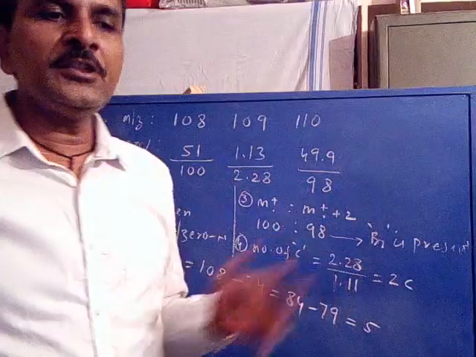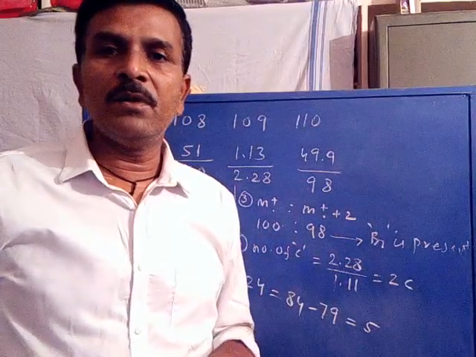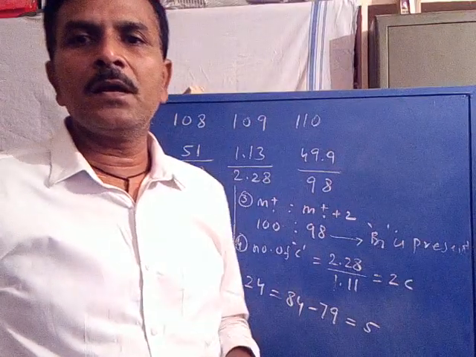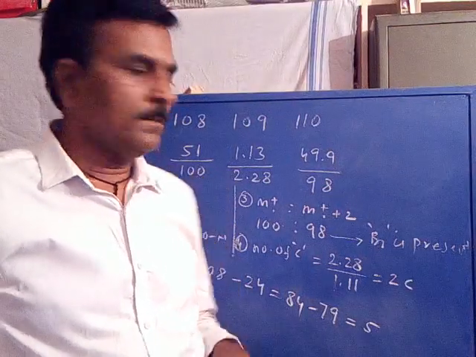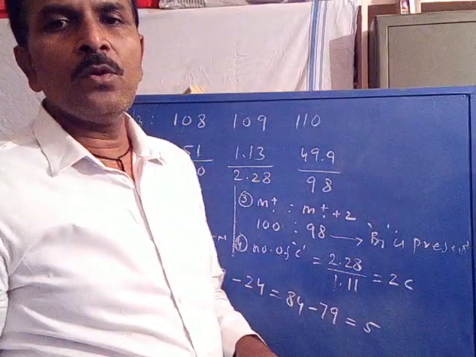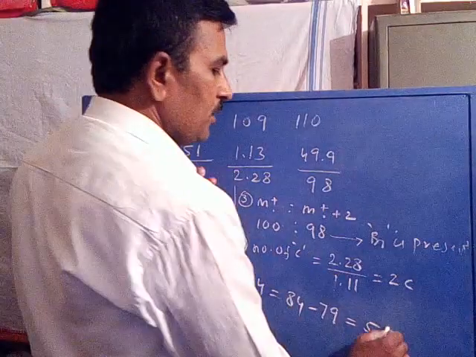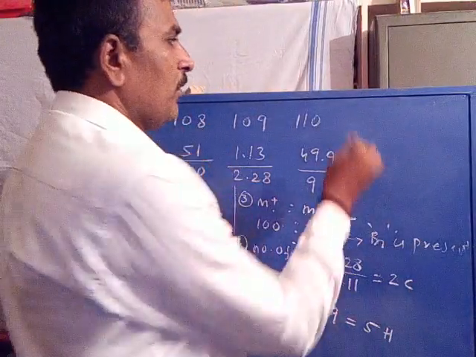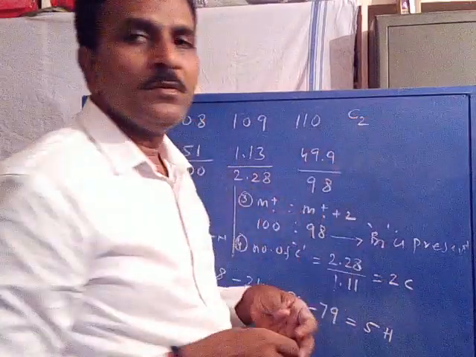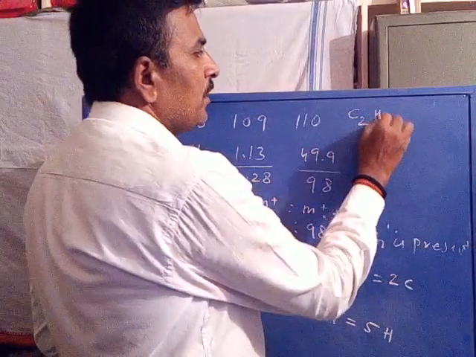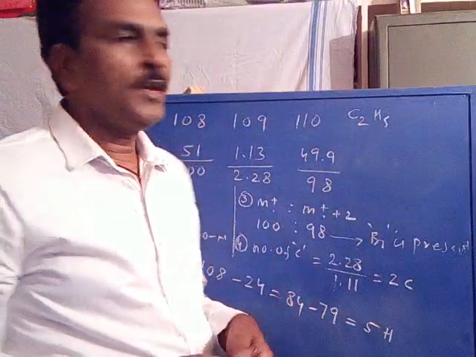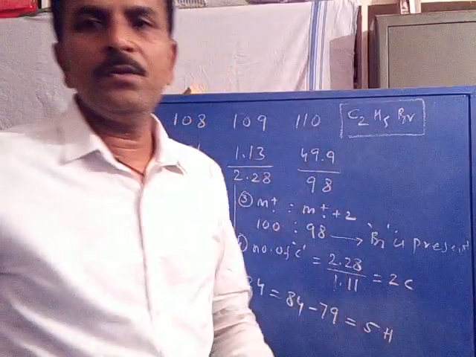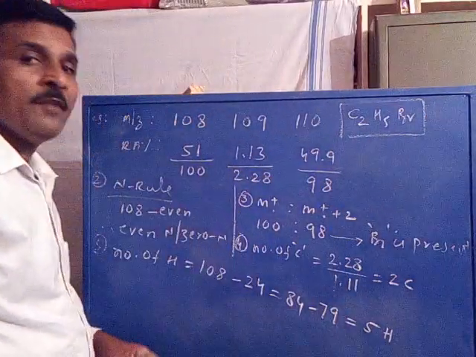Again, similar to the previous example, it is not possible to accommodate either nitrogen or oxygen. Therefore the molecule may not contain any nitrogen or oxygen, so the leftover mass is totally related to hydrogen. That is, 5 hydrogens may be present in the molecule. Therefore the molecular formula: we got 2 carbons, 5 hydrogens, and 1 bromine, so the molecular formula is C2H5Br.